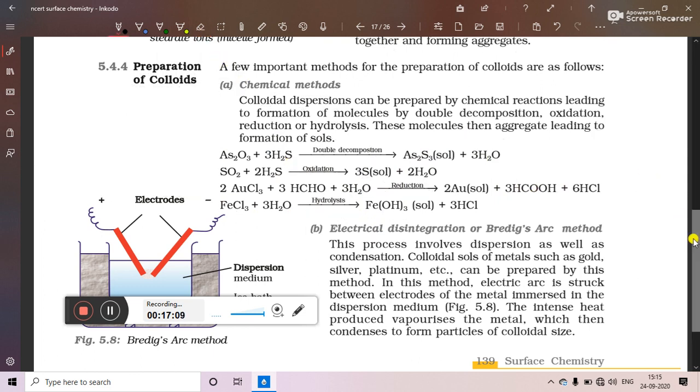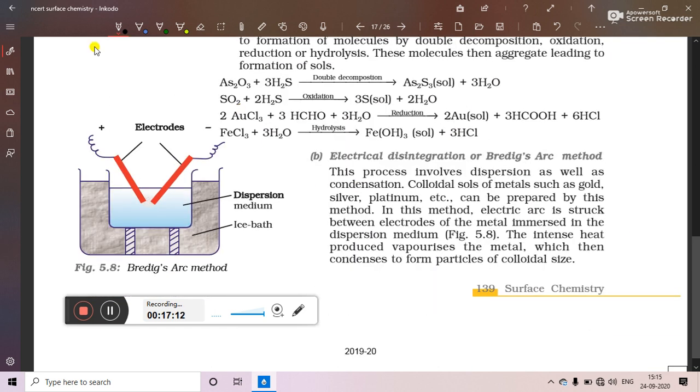Now next method is electrical disintegration or Bragg arc method. Electrical disintegration means to break down in the presence of electricity, and this method is also called Bragg arc method. This method is generally used to prepare colloidal sol of costly metals such as gold, silver and platinum. This method may be asked in the exam indirectly also. A direct question may not be there like electrical disintegration or Bragg arc method.